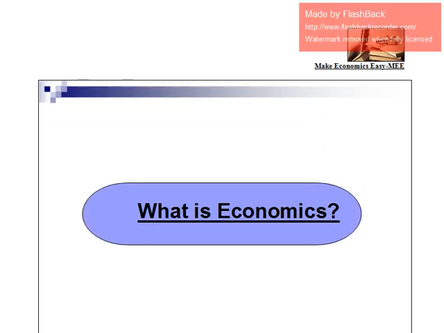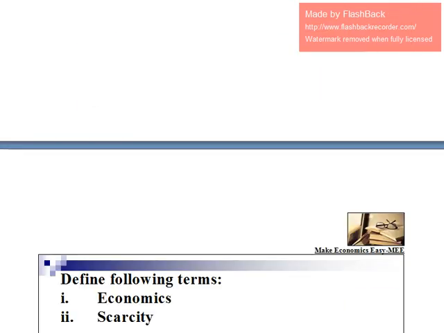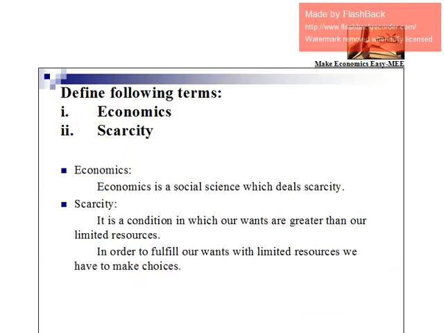Whenever we want to understand economics, there is a big question: what is economics? In order to throw light on this question, there are two terms that we have to understand: scarcity and economics.